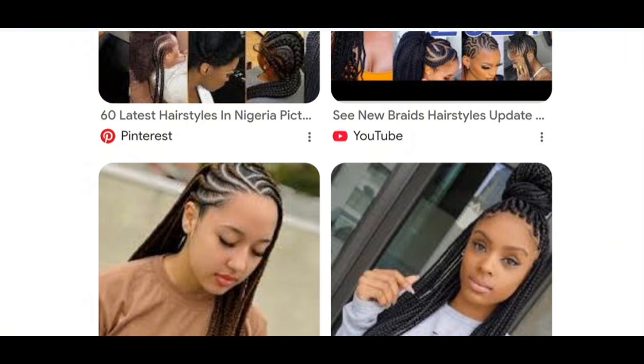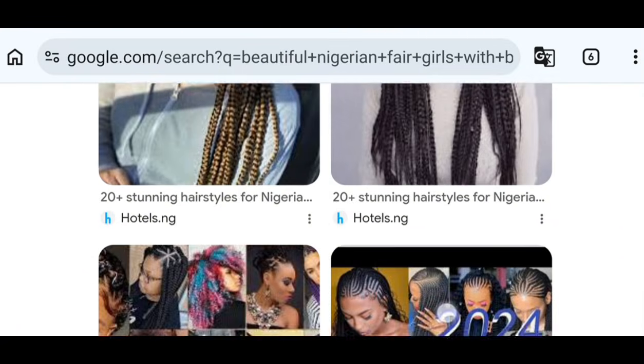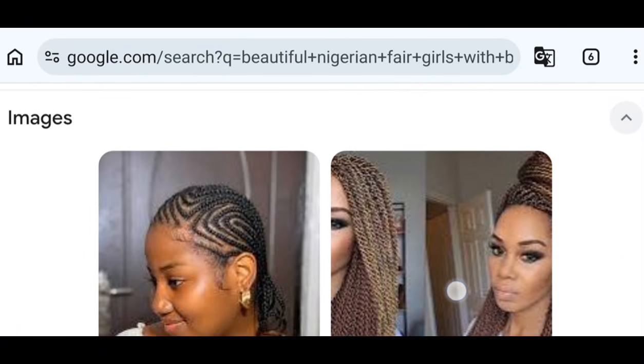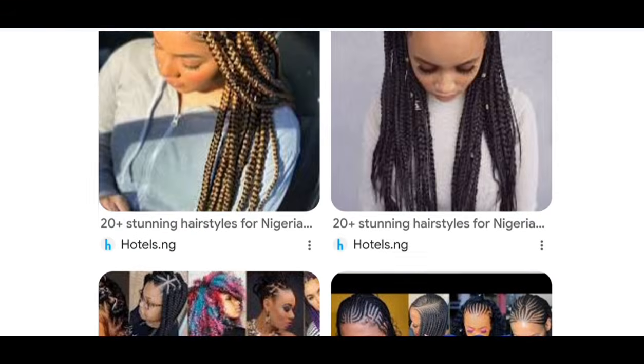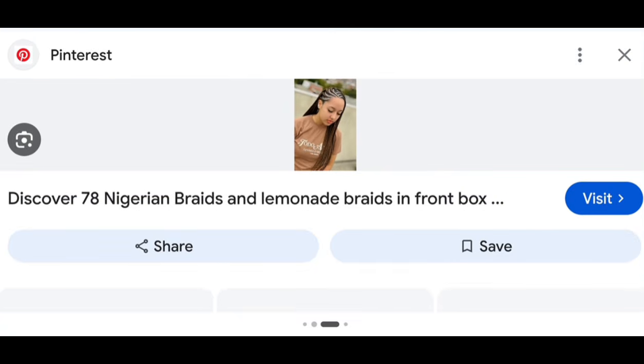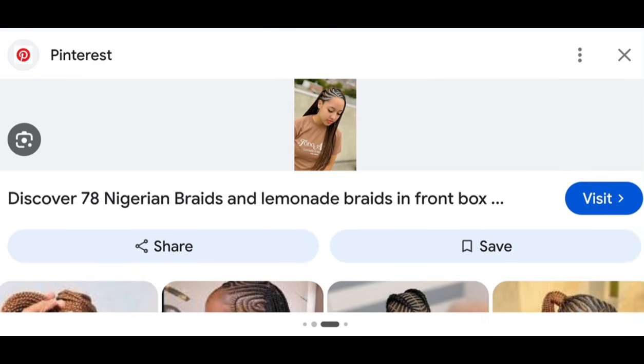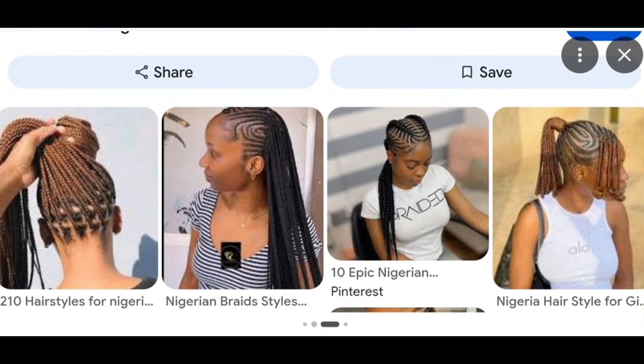We can actually use this girl. I like her hair. You can use that girl's hair. You can also use this first one, depending on what we want. Let's use this girl, okay? All you have to do is just take a screenshot of her, or you can save her picture. We're not necessarily going to use her face. Look at all that beautiful hair.